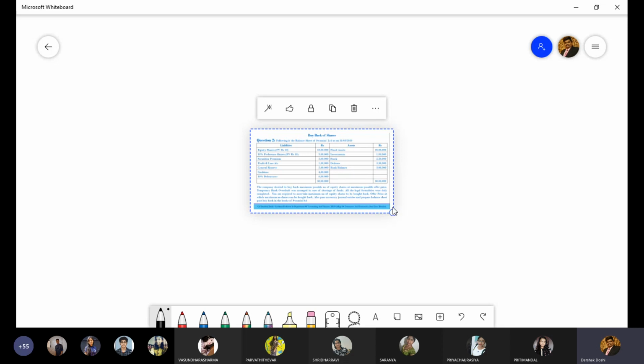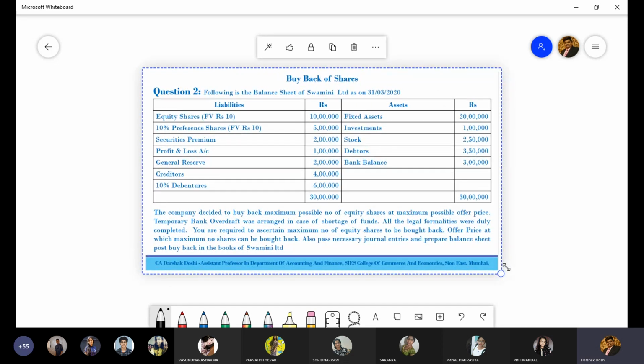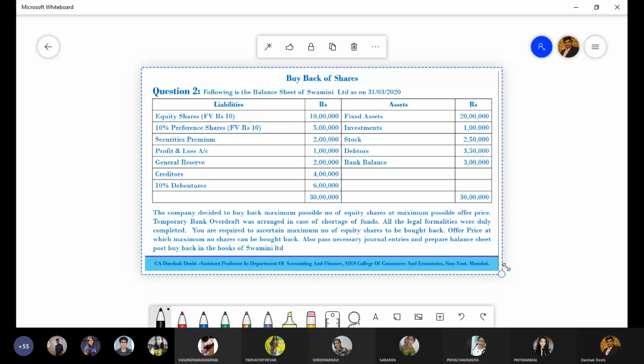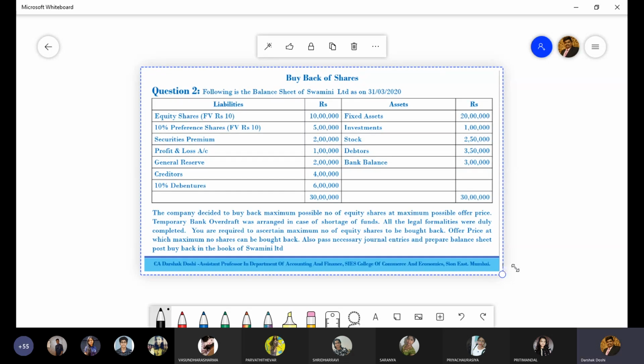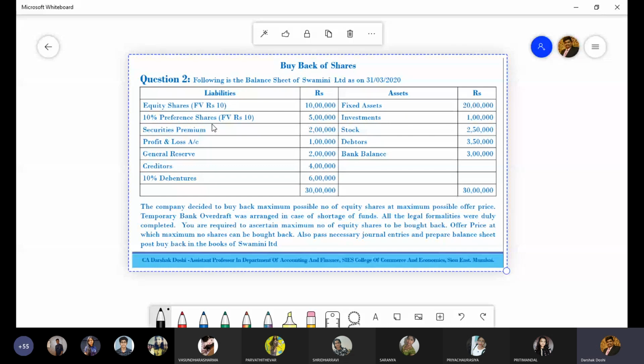Let us read that question first. Following is the balance sheet of Swamini Limited as on 31st March 2020. Equity shares face value rupees 10, 10 lakhs, 10% preference shares face value rupees 10, 5 lakhs, securities premium 2 lakh, profit and loss account, general reserves 4 lakh and 10% debenture 6 lakhs. Fixed assets, investment, stock, debtors, bank balance.